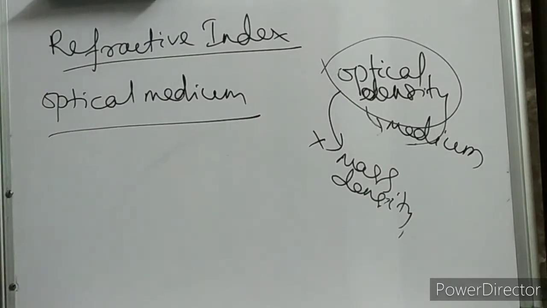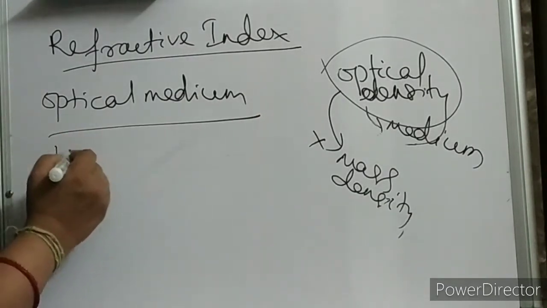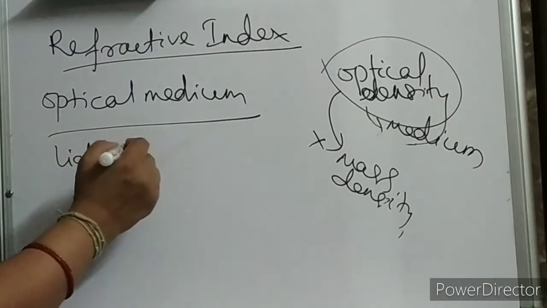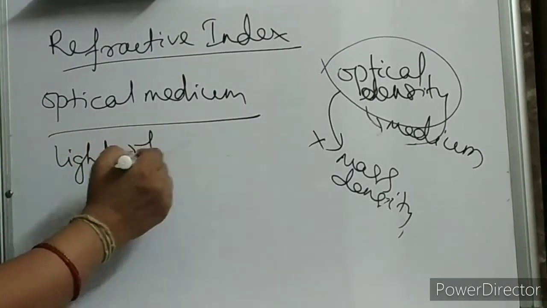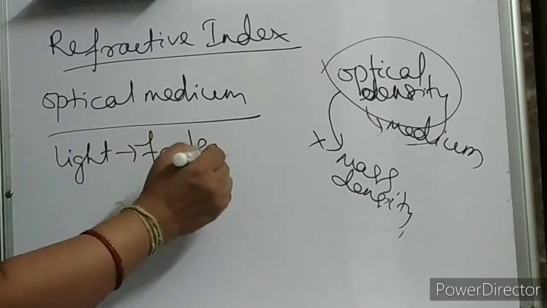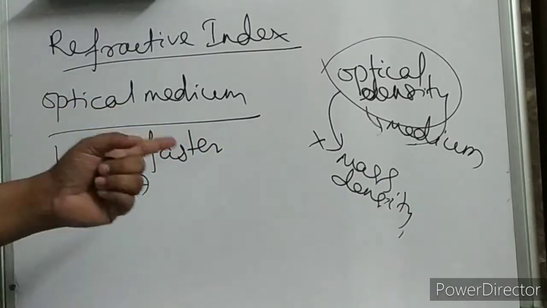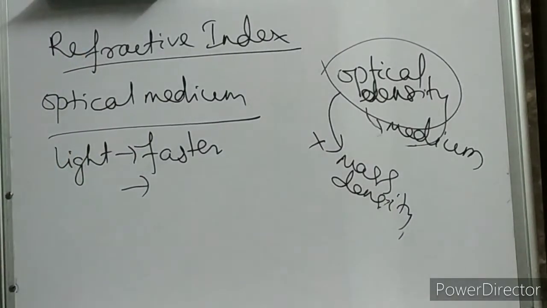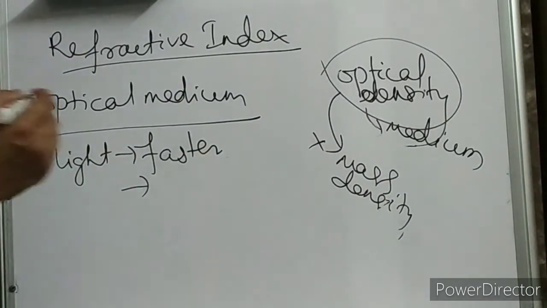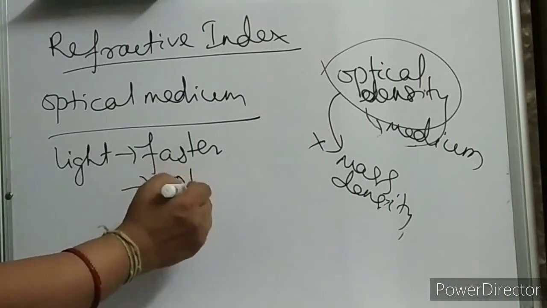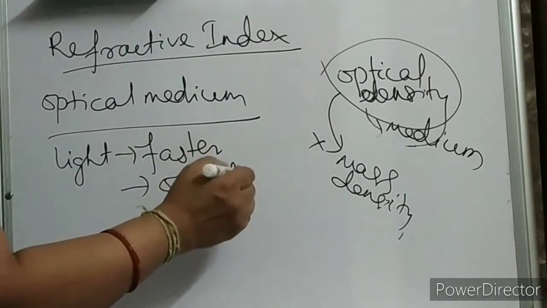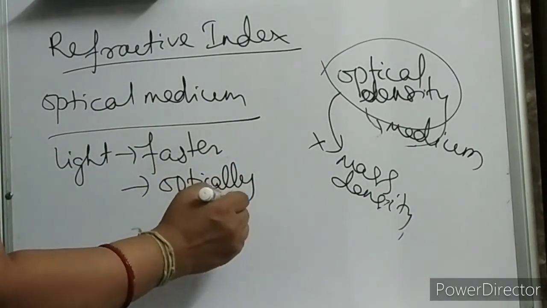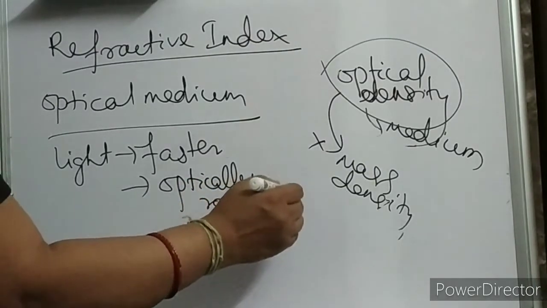In the medium where light travels faster, that medium is known as less dense, that means it is an optically rarer medium. Is it clear, children?